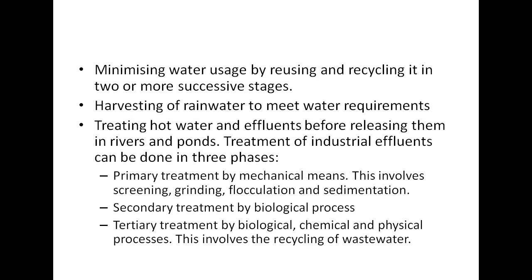Third is the tertiary treatment by biological, chemical, and physical processes. So this involves the recycling of all the wastewater material and making the water less polluting, if possible, by these industries. So these are a few of the steps that we can take to reduce or minimize the environmental degradation by these industries. So that's it for the NCERT exercise questions.